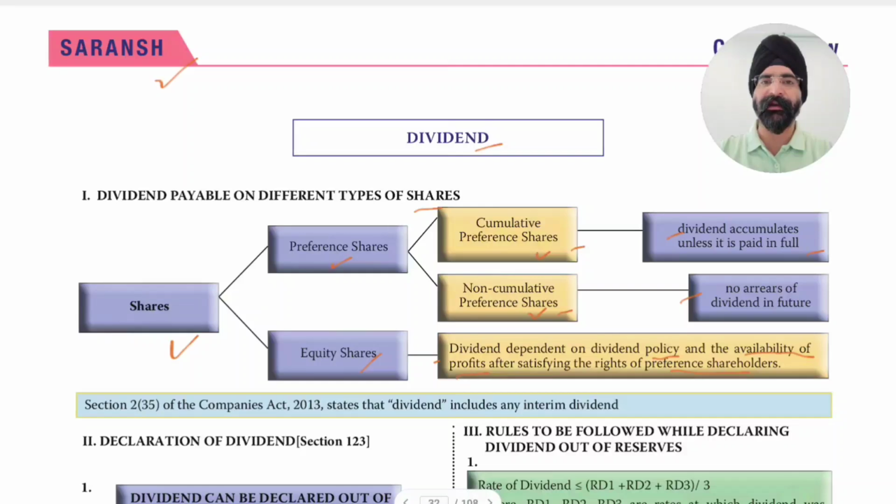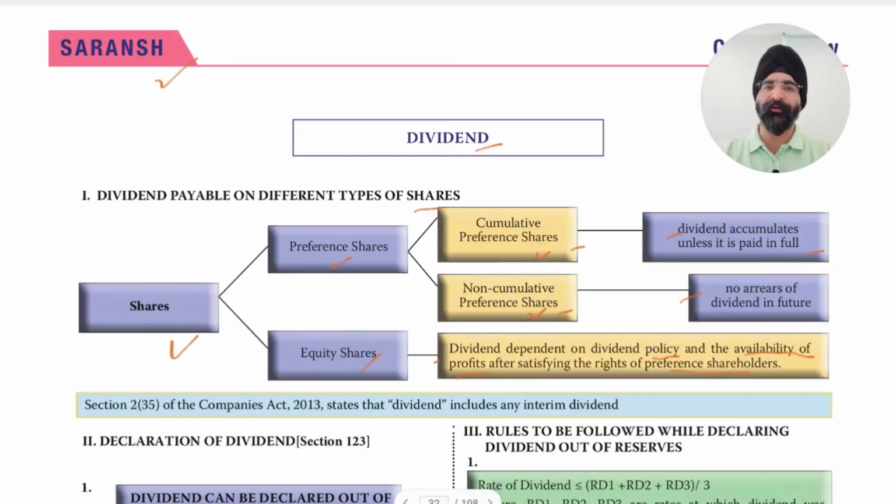Then, as per dividend policy and availability of profits, the company will propose a dividend, a percentage or amount per share, which will be approved by shareholders in general meeting, and then it will be paid.